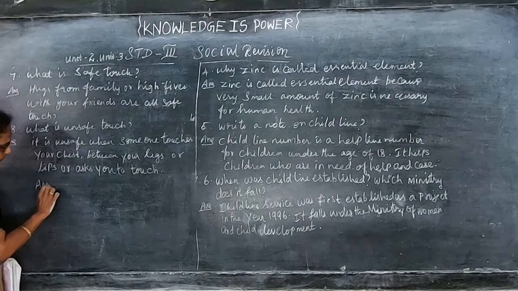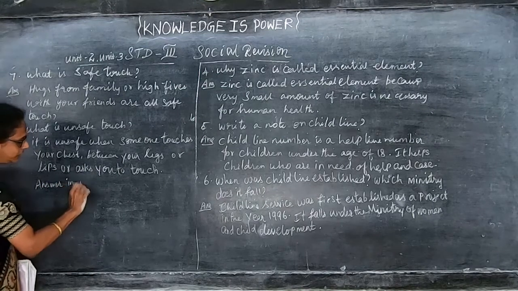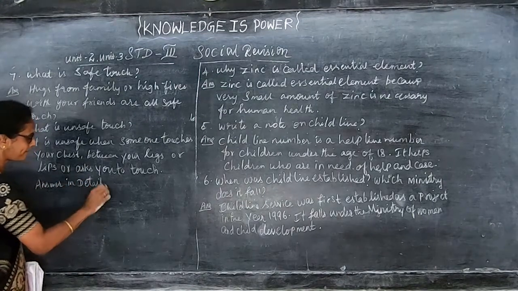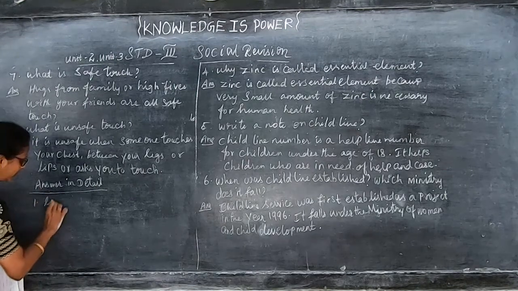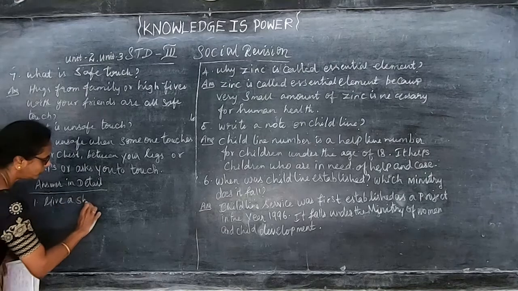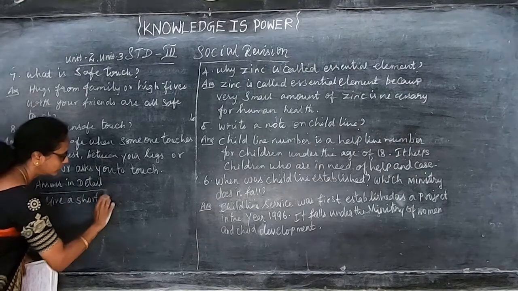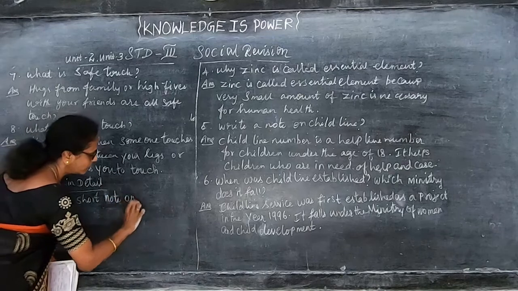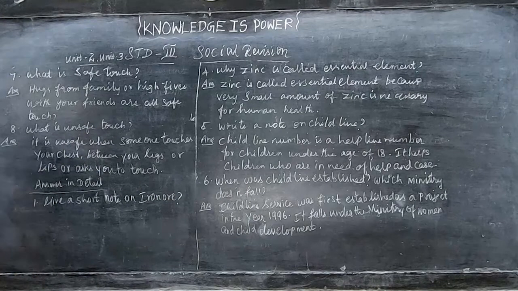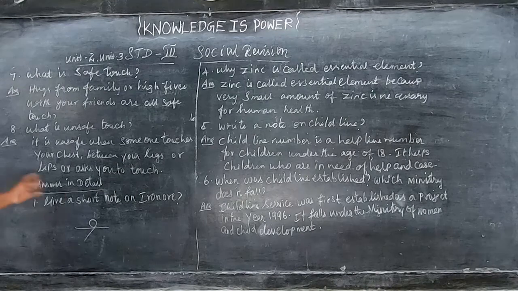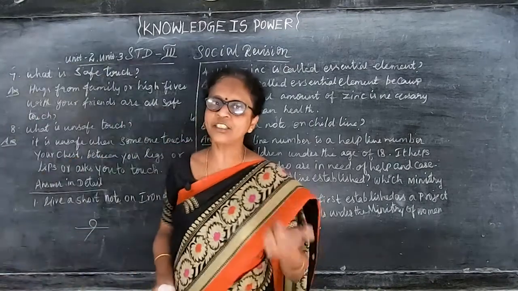Answer in detail. Give a short note on eye and wood. So this is the short question answer and the detailed question answer. So far I gave the 8. So you are going to choose, fill up, match and true or false.